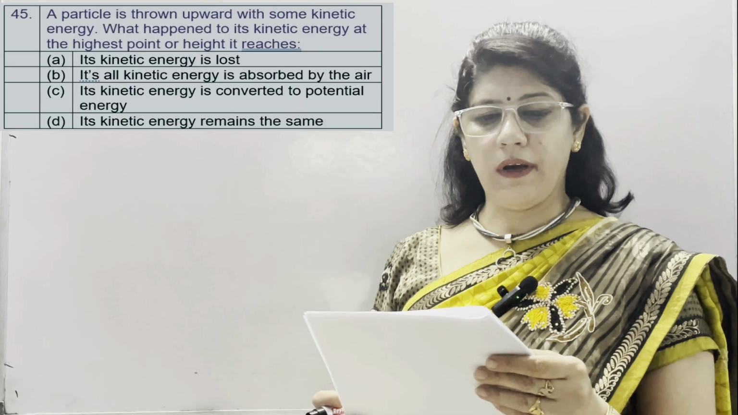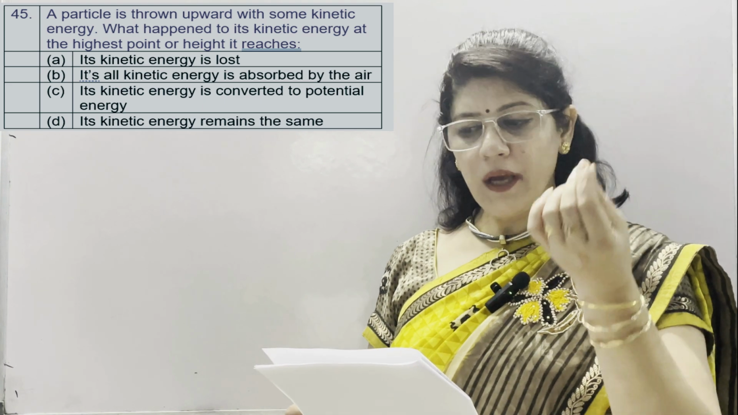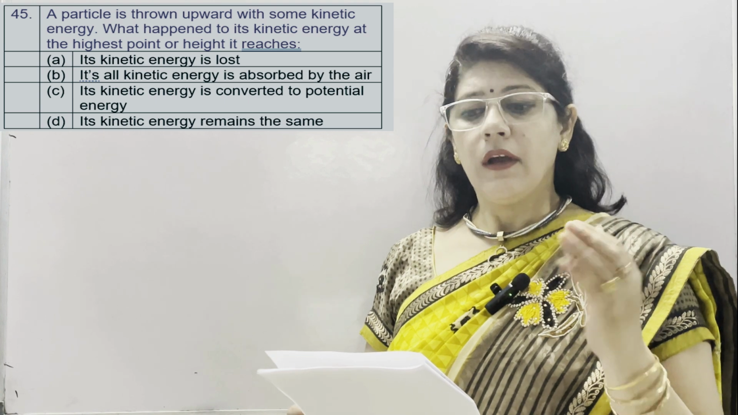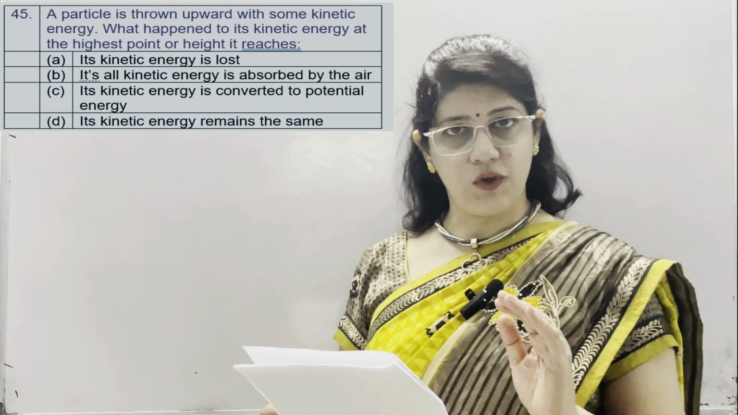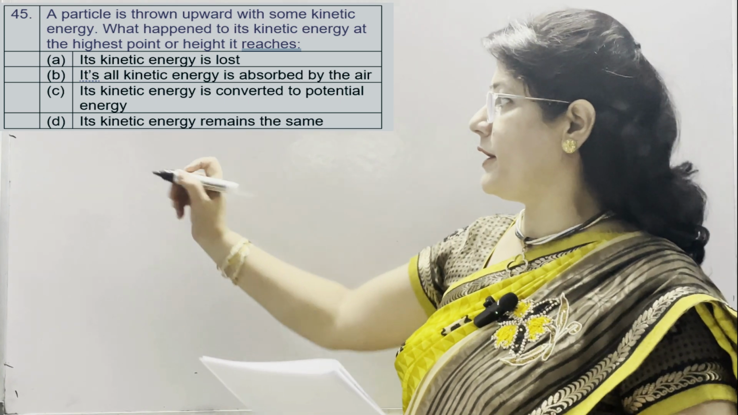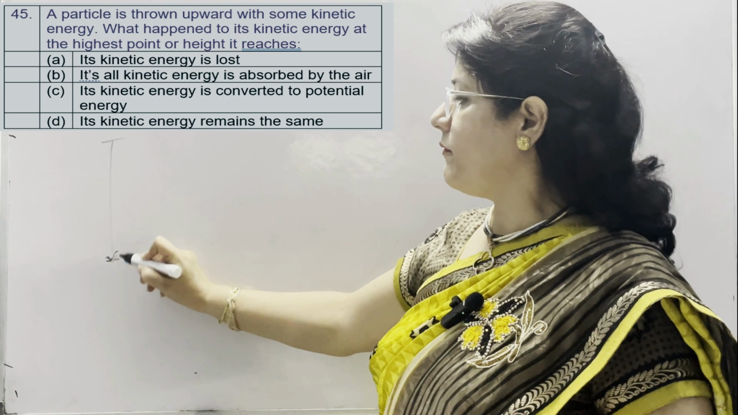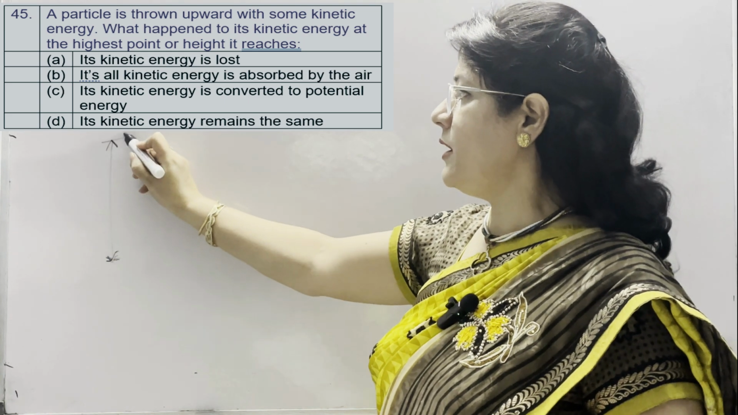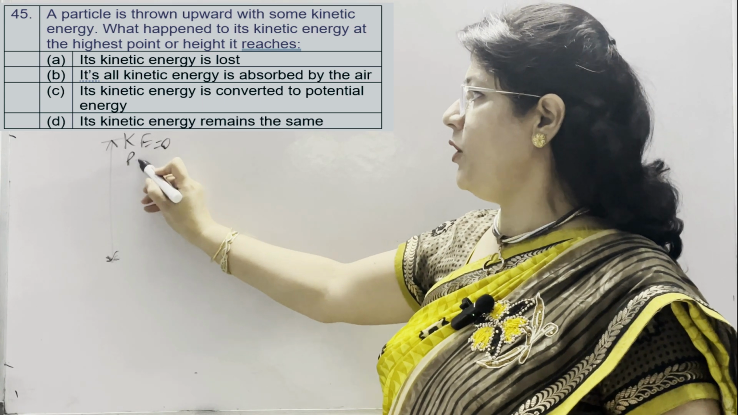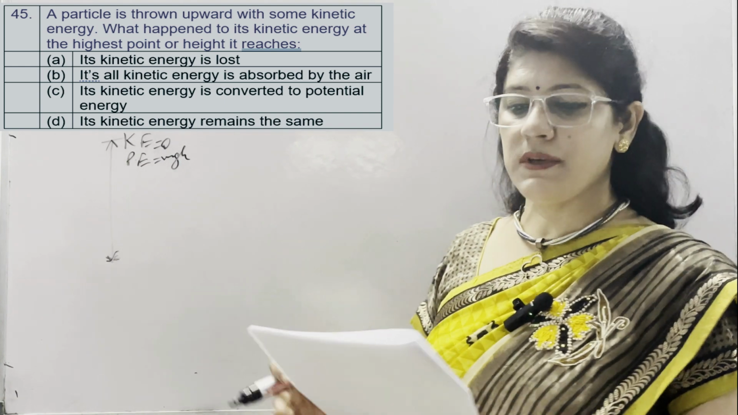In question number 45, a particle is thrown upward with some kinetic energy. What happened to its kinetic energy at the highest point or height it reaches? Here we need to apply the law of conservation of energy, that energy can neither be created nor be destroyed. It can only be converted from one form of energy to another form of energy. When we throw a particle in the upward direction, when it reaches its height, all the kinetic energy gets converted into potential energy. Here potential energy gets its maximum value, mgh.